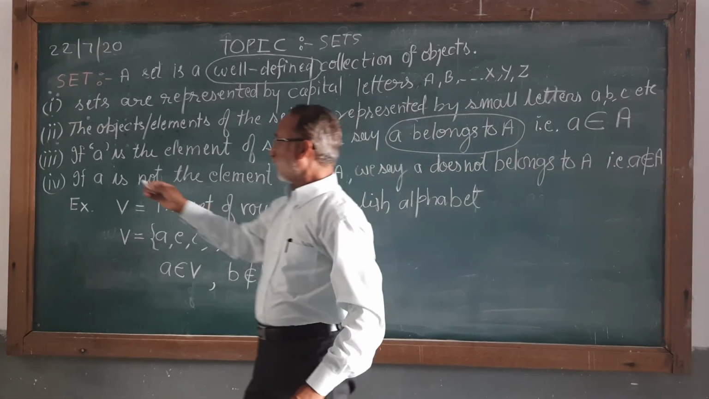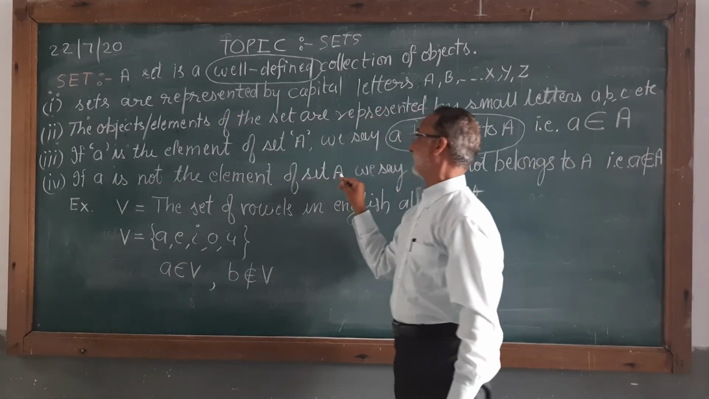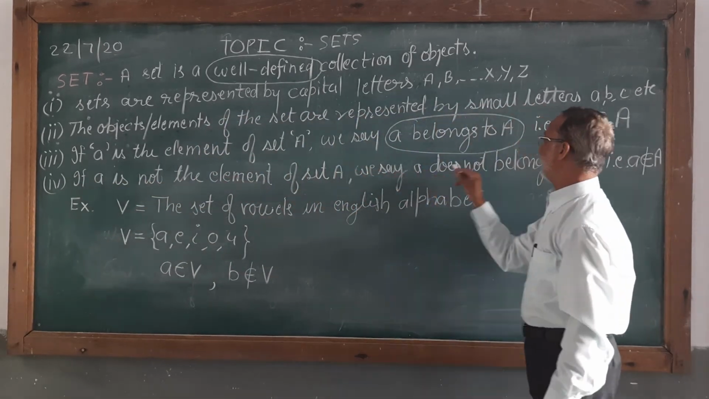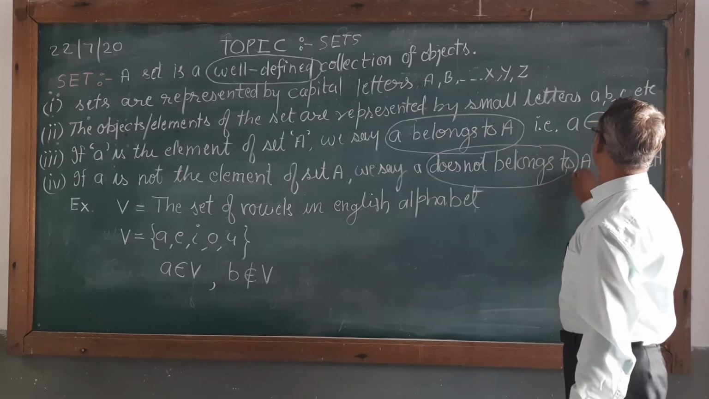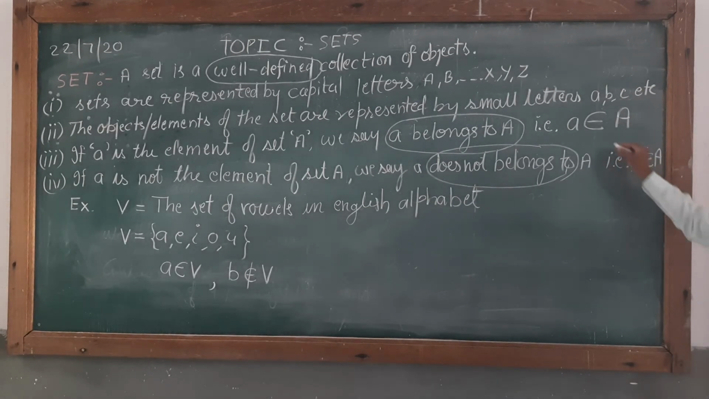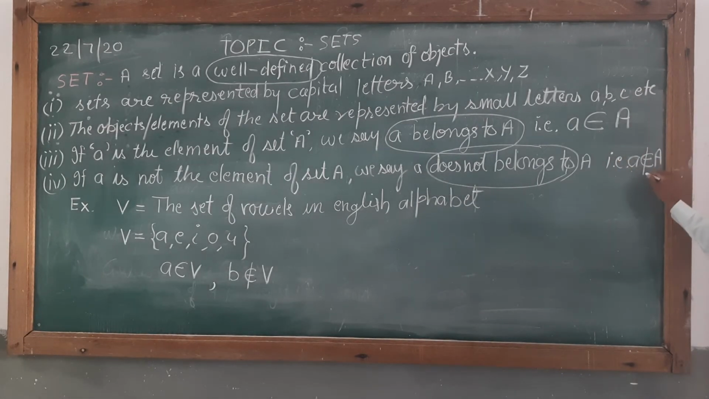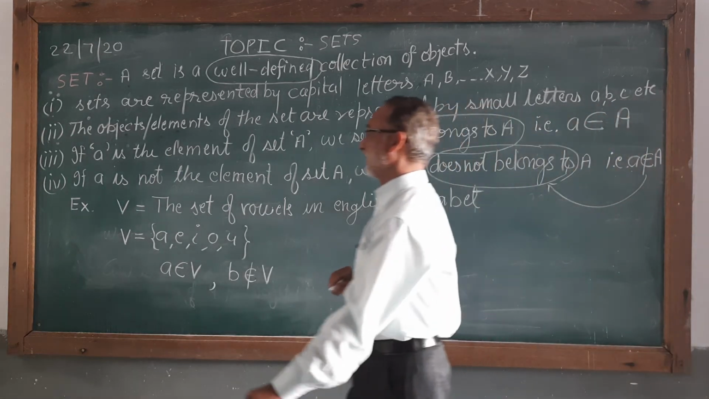Likewise, fourth point, if a is not an element of set A, we say a does not belong to set A. That is the same symbol with a cut through it. It means does not belong to. Let me understand with the help of one example.